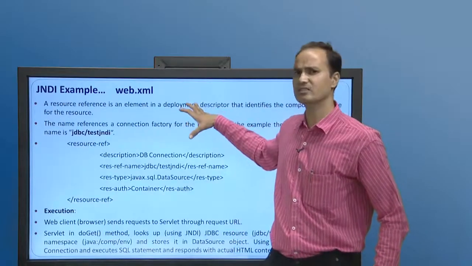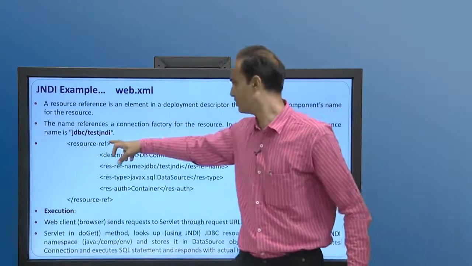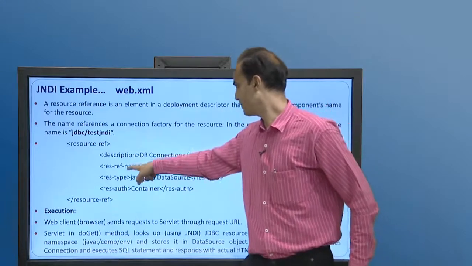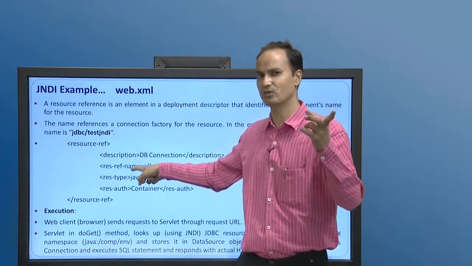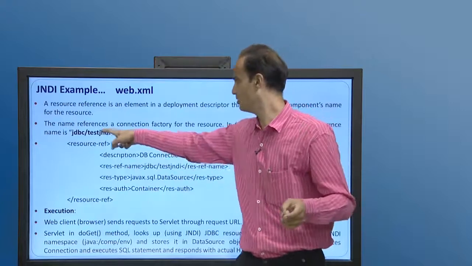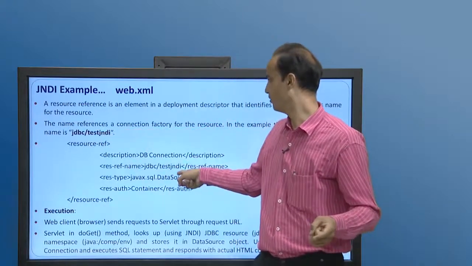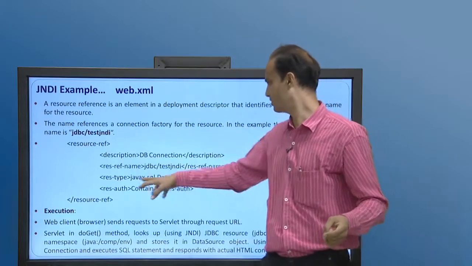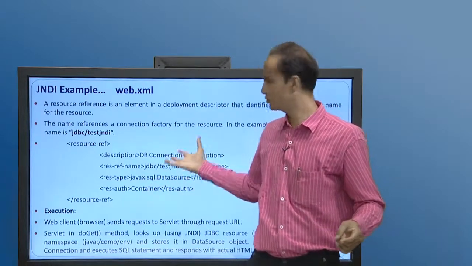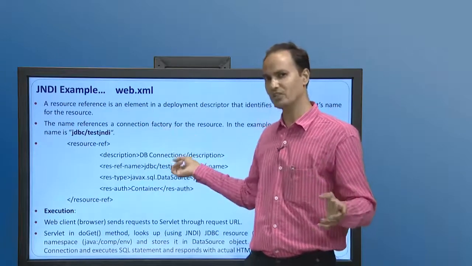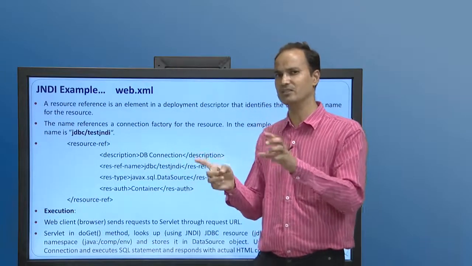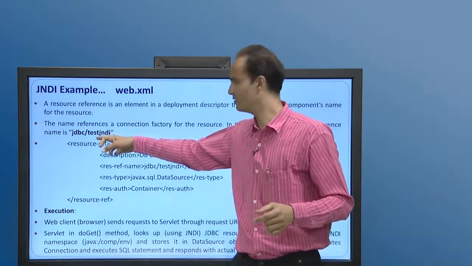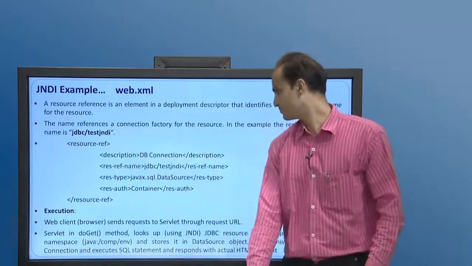The last is the deployment descriptor, through which we have already defined this jdbc/testJNDI, a resource reference name, with the resource defined in the context.xml file. So this is what it is going to look for. The resource type is javax.sql.DataSource, and authentication is container level. Once we start the application, it will look for this registered naming service through the data source, using the JDBC global naming service, under that testJNDI.